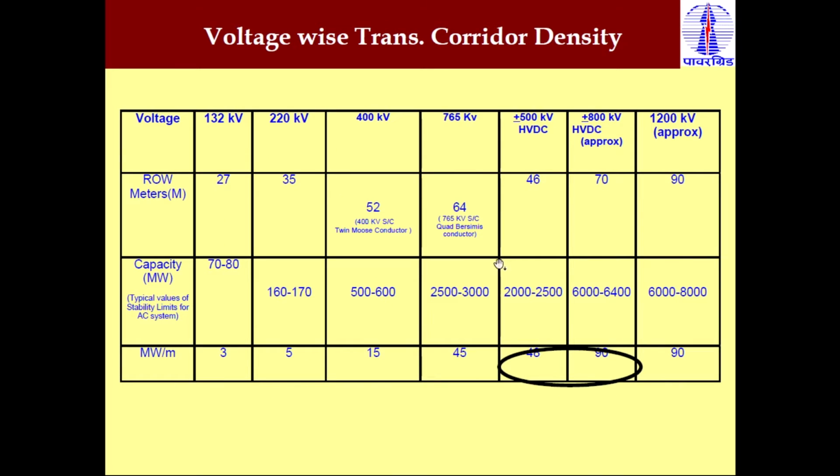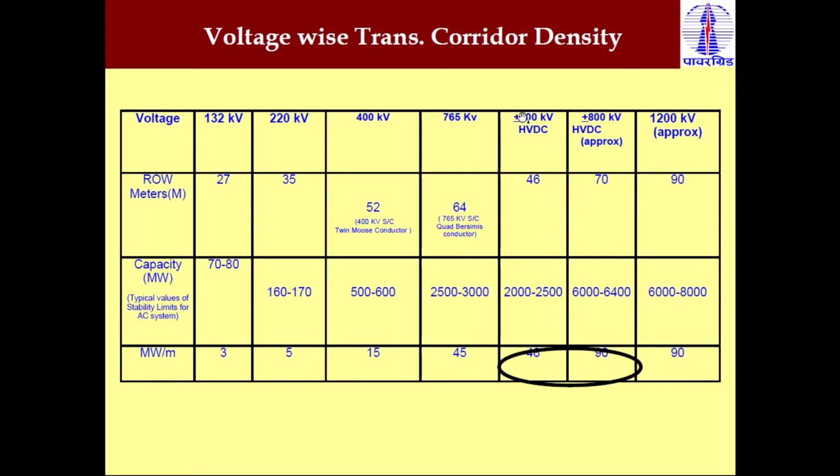Then voltage-wise transmission corridor density. You can see different voltage levels: 132 kV, 220 kV, 400 kV, then 765 kV. These are all HVAC voltage levels. Then HVDC plus or minus 500 kV we generally use for the bipolar HVDC system. So what is the meaning of this plus or minus?